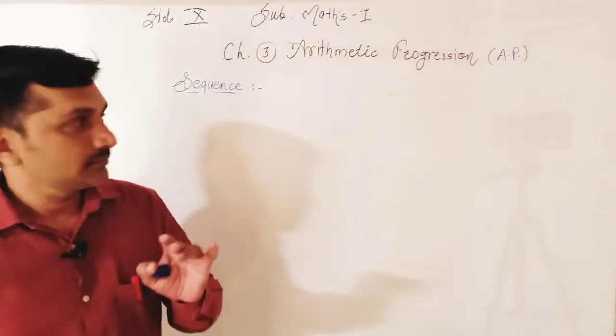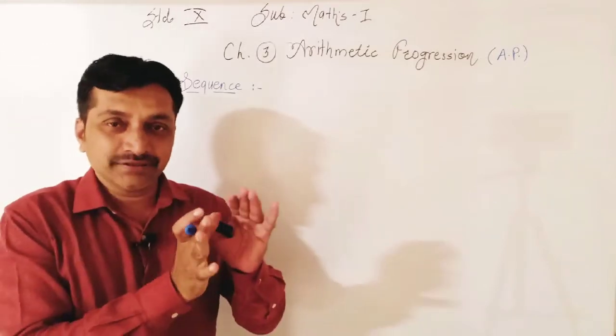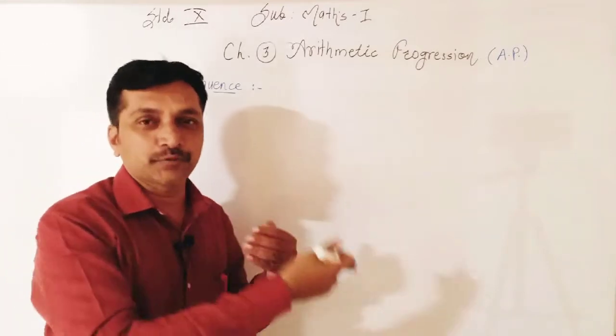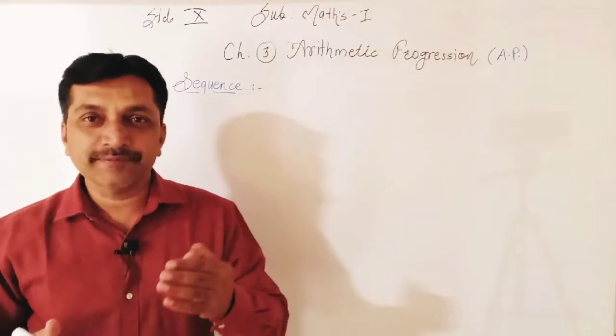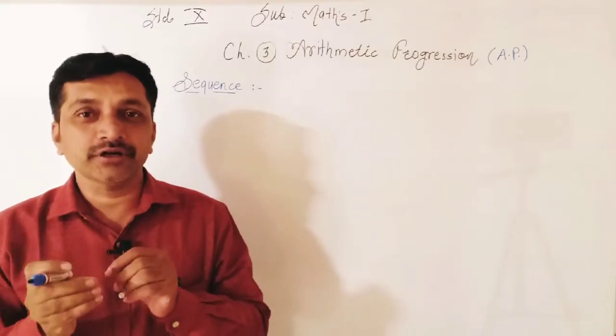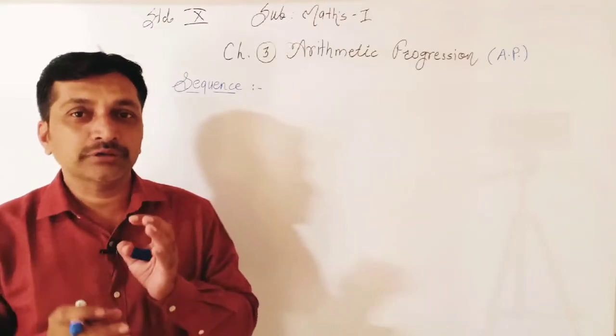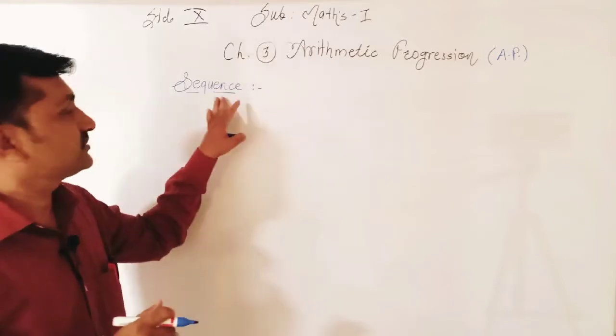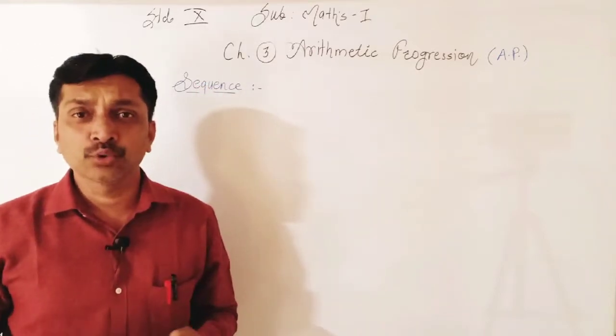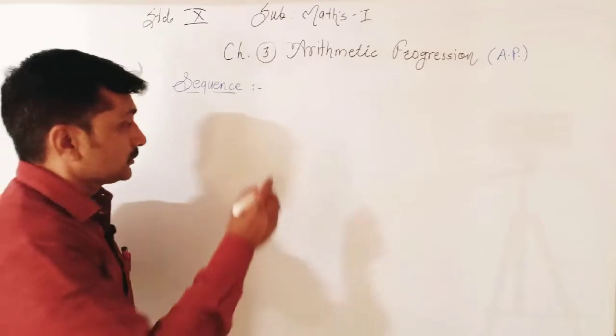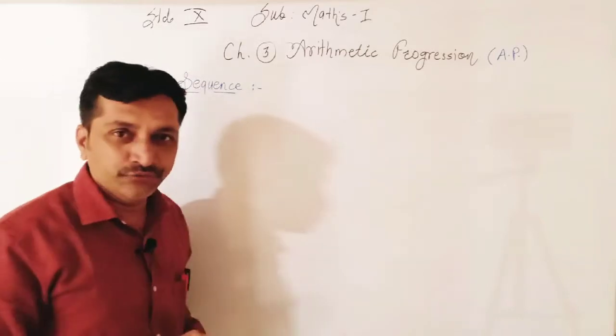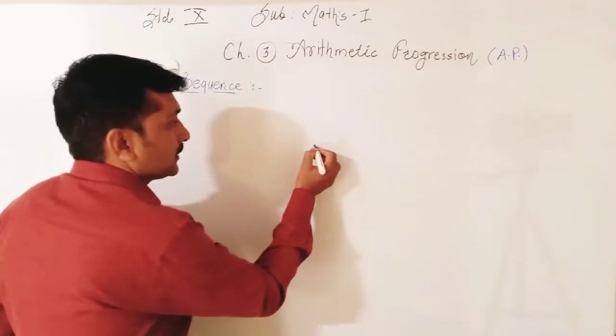Now first point, the term arithmetic progression comes afterwards. Before arithmetic progression, we have to study and get the concept clear about sequence. What is a sequence? Here I explain with one example.